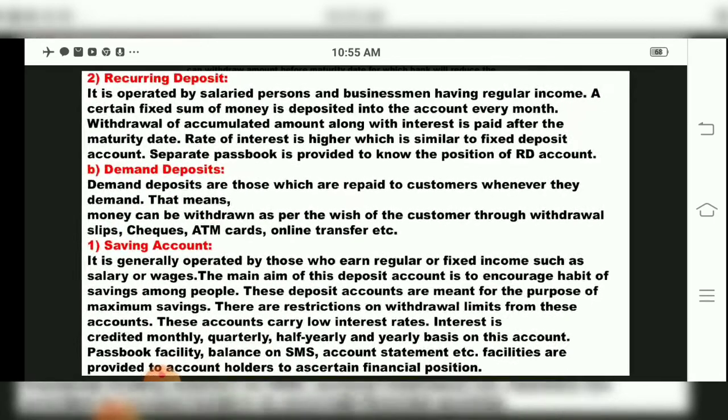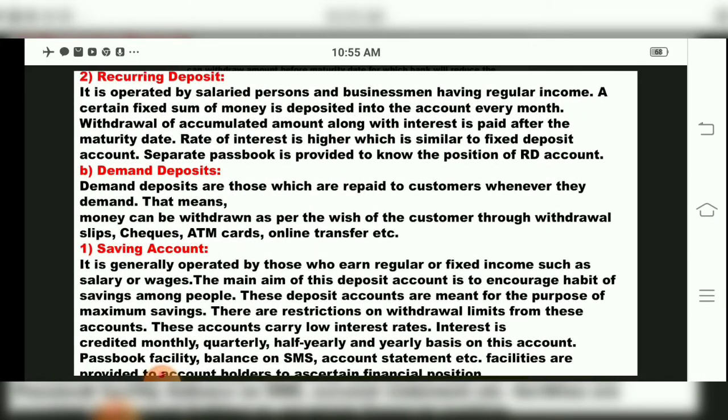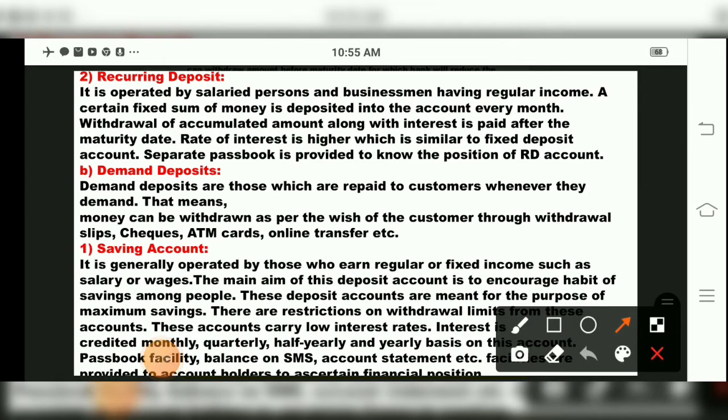Now we studied about time deposit. Under the time deposit, the first one was FD, that is fixed deposit, children. Now under that time deposit only, the second one is recurring deposit. First we studied about FD, fixed deposit, then we are studying about recurring deposit. Now recurring deposit is operated by salaried persons, children, or businessmen who have regular income.